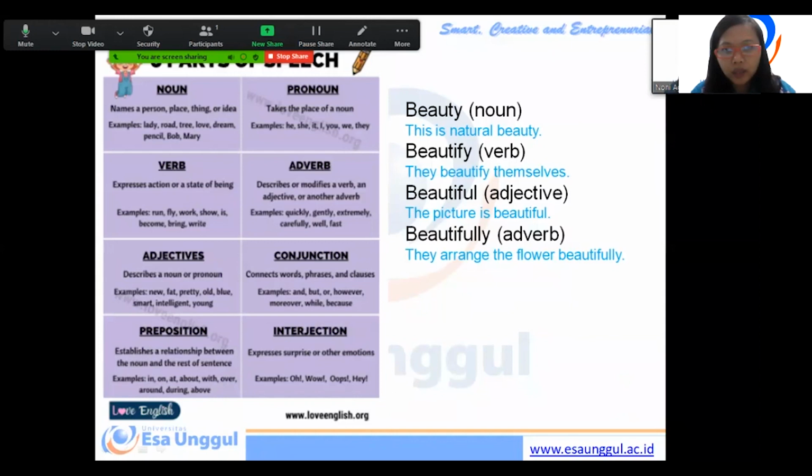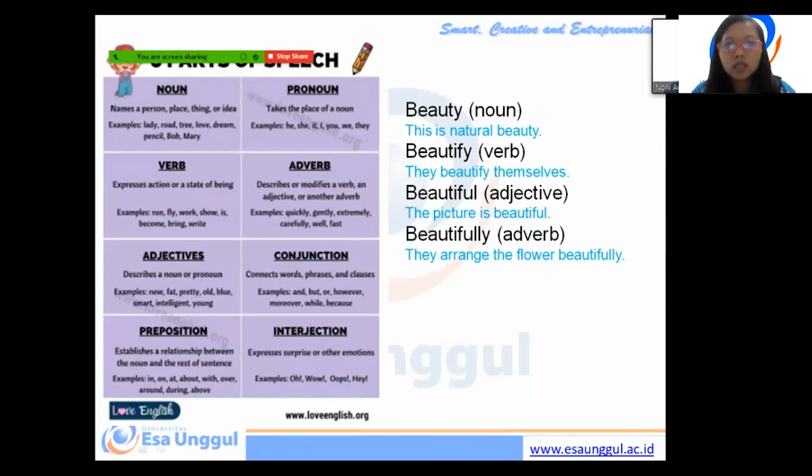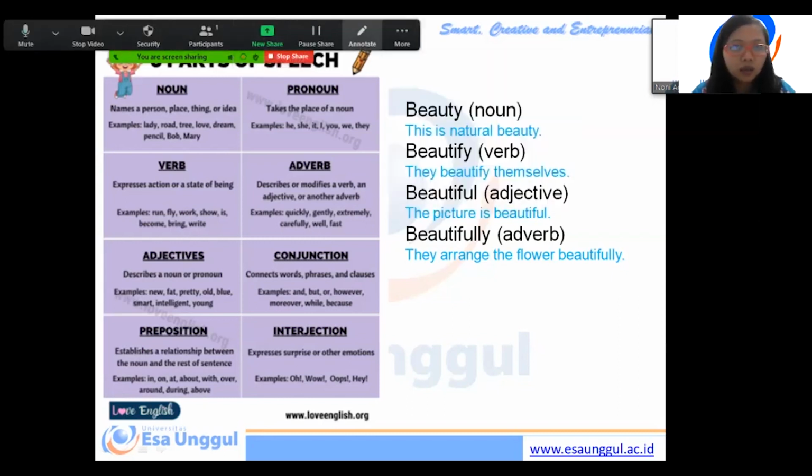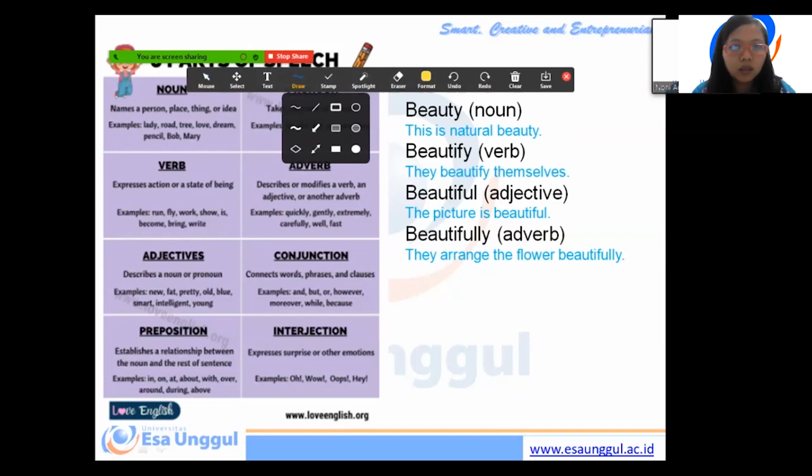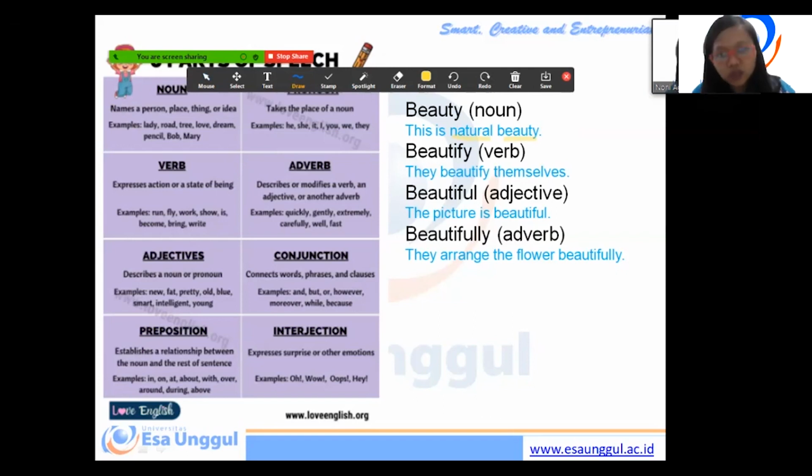Okay, now we look at this one. Beauty is noun. For example, this is natural beauty. If we translate in bahasa Indonesia, beauty means kecantikan. So we see here, natural is adjective and beauty is noun. So we will know that the adjective is to describe noun. Okay, we will talk about it later.